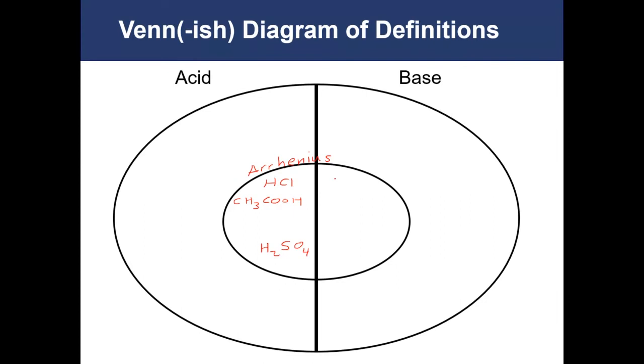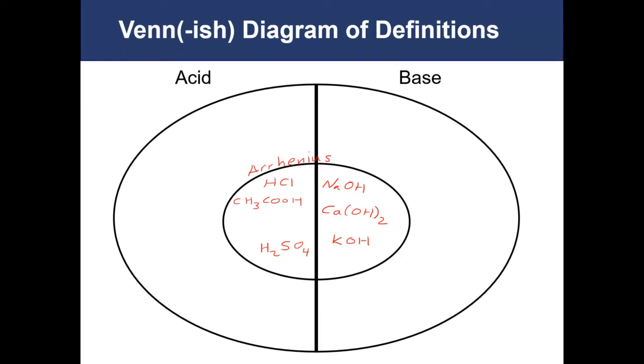For bases, under the Arrhenius definition, they have to donate or give off hydroxide ions. So things like NaOH, sodium hydroxide, Ca(OH)2, calcium hydroxide, KOH, potassium hydroxide. These are all examples of Arrhenius bases.